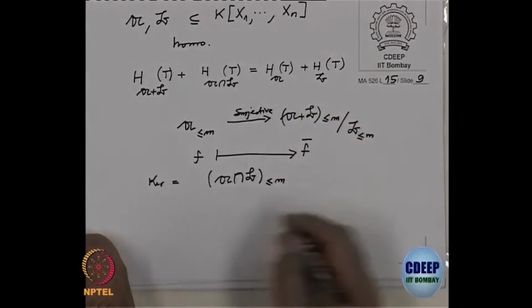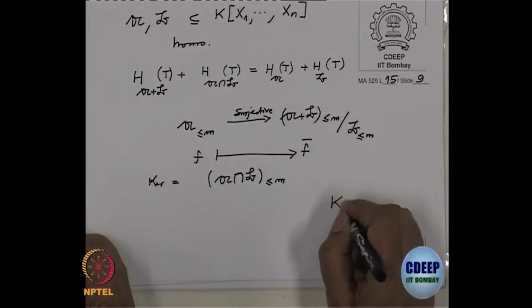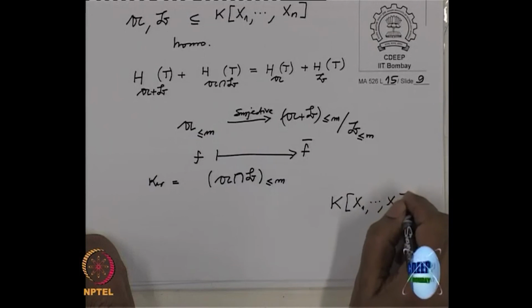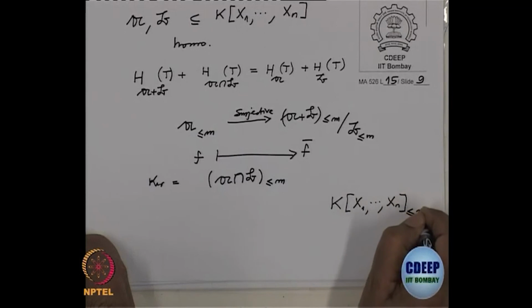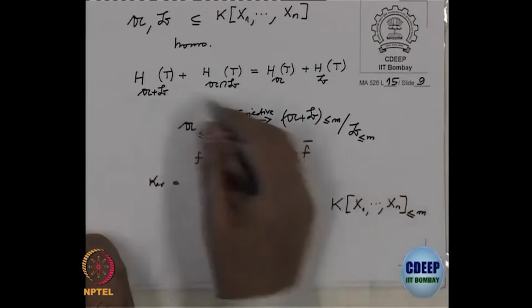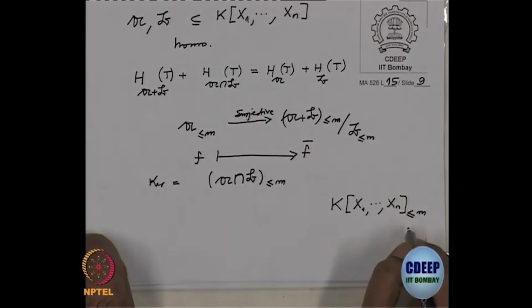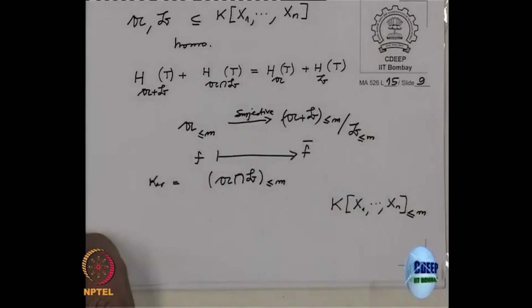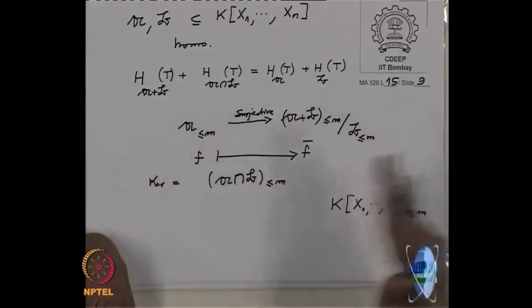So, you work in this big vector space k[x1, ..., xn] less equal to m, and these are all its subspaces. When you go mod this, you get a formula from the short exact sequence, with plus and minus, and that formula precisely will give you this one.